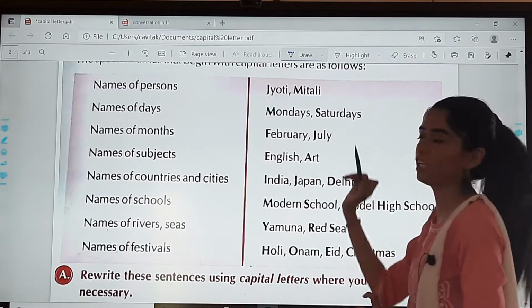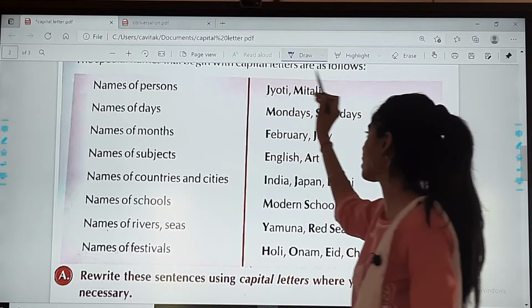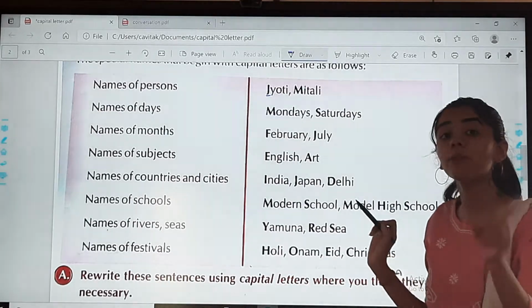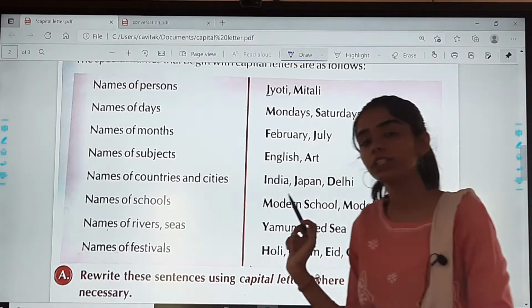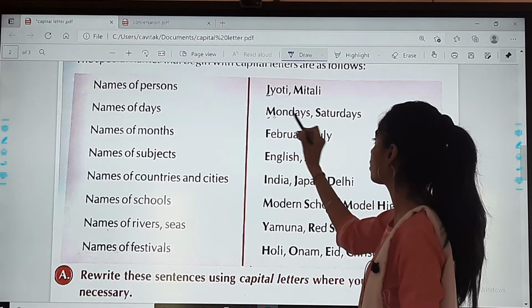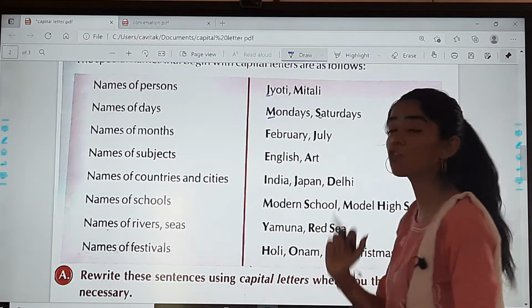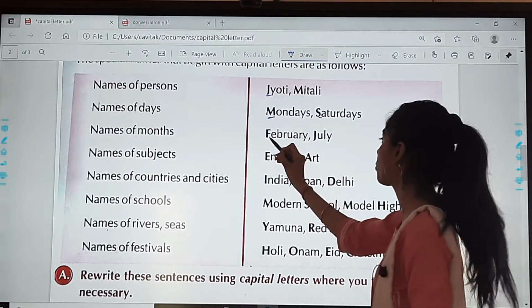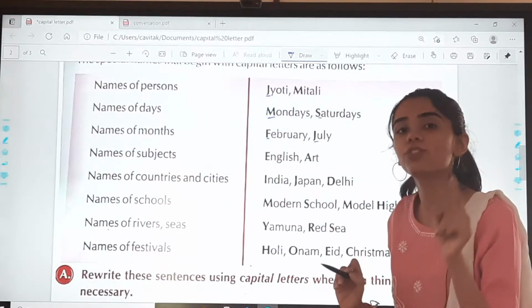So the names of persons are always in capital. See, Jyoti, Mitali, whatever name it is, always the first letter is in capital. Names of days, that is Monday, Saturday, whatever the day is, the first letter should always be in capital. Names of months, see, February, July, August, so all these are names of months.